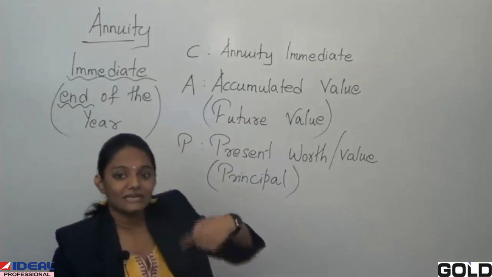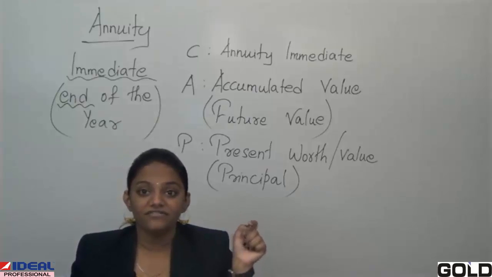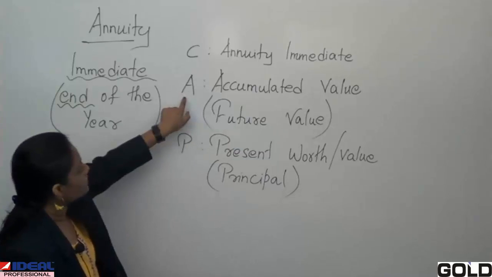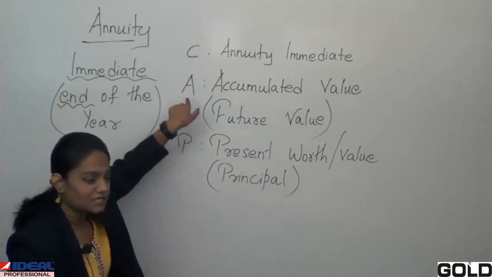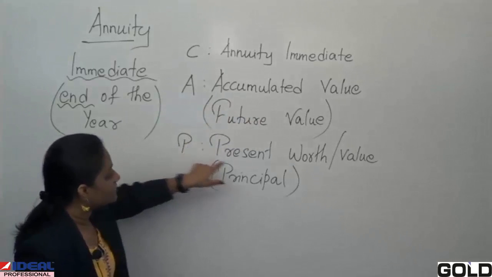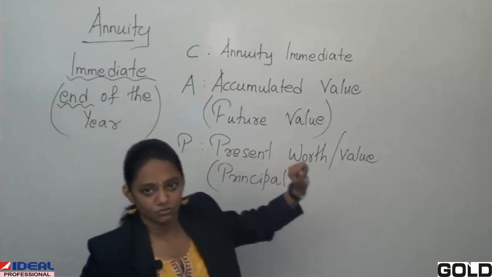In your question, they may ask you for accumulated value or to find future value. If they ask for future value, you are supposed to find A, that is nothing but accumulated value. P is for present worth, or they may say present value.